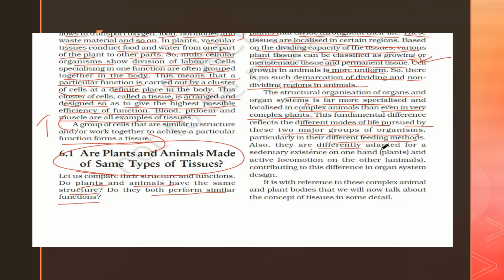Now also they are differently adapted for a sedentary existence on the plants and active locomotion on the animals. We have already told earlier, because the plants are upright, they have a sedentary life, they are not moving from one place to another, they are having mostly dead cells, whereas animals who are in active locomotion will have living tissues, contributing to different design of organ system. Okay, so with this reference of complex animals and plants body, we will talk now about the concept of tissues in detail. So all tissues, first we will start with plants, then we will move on to animals, right?